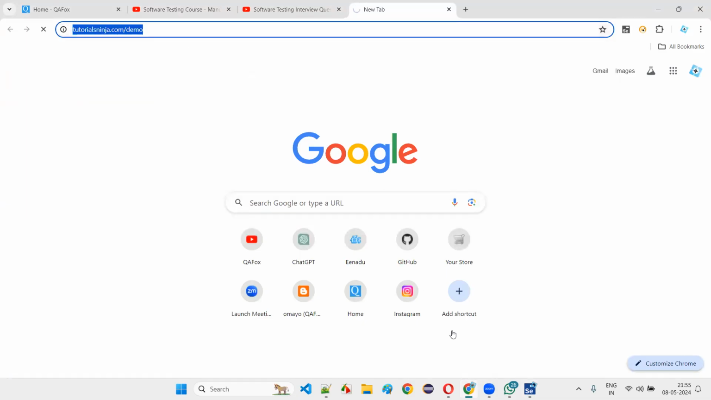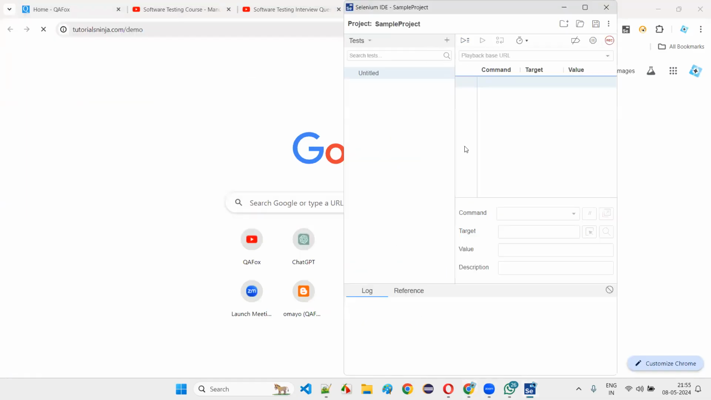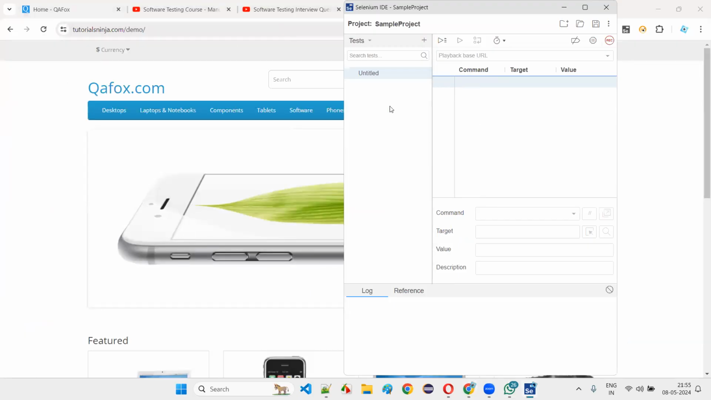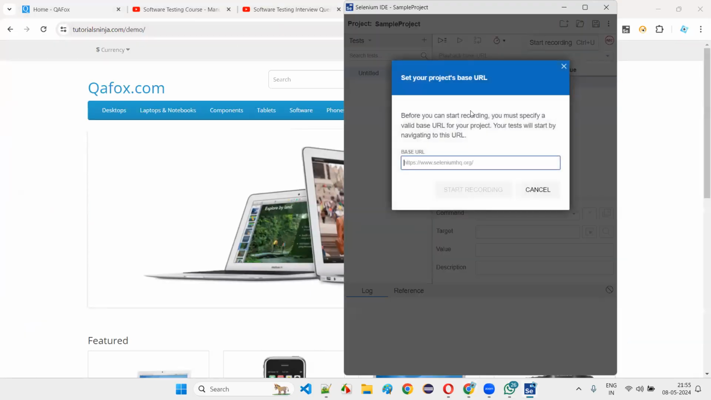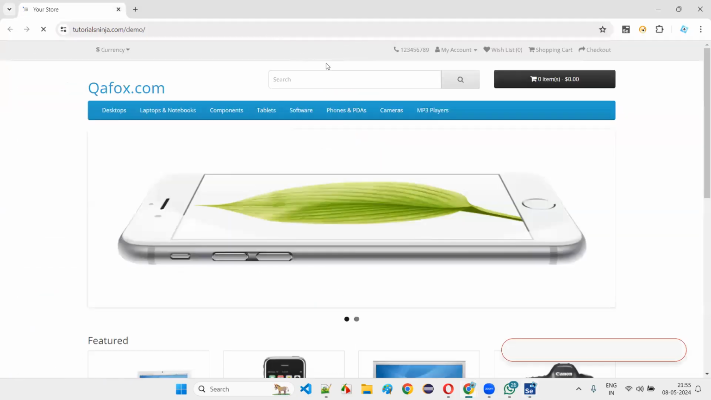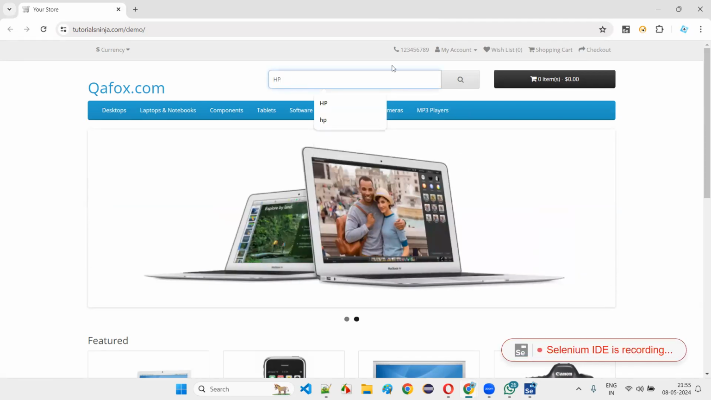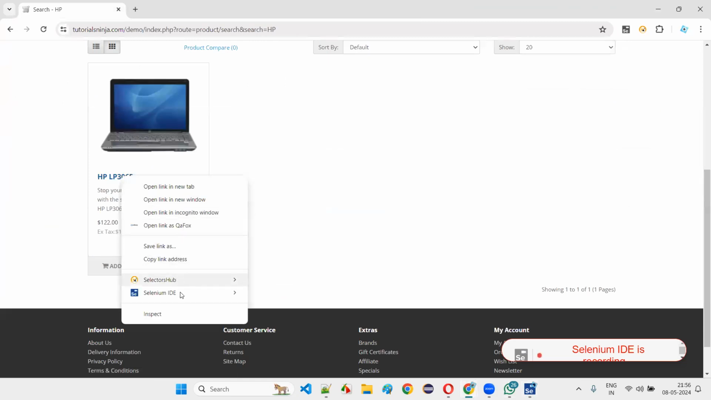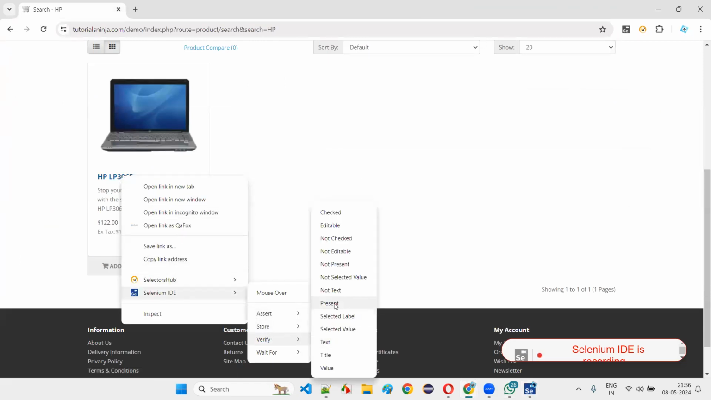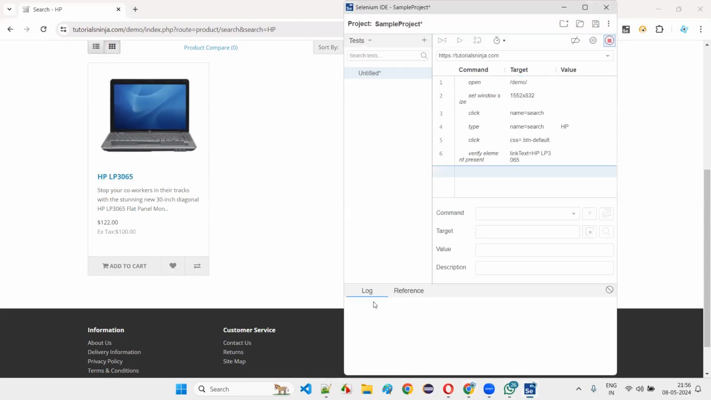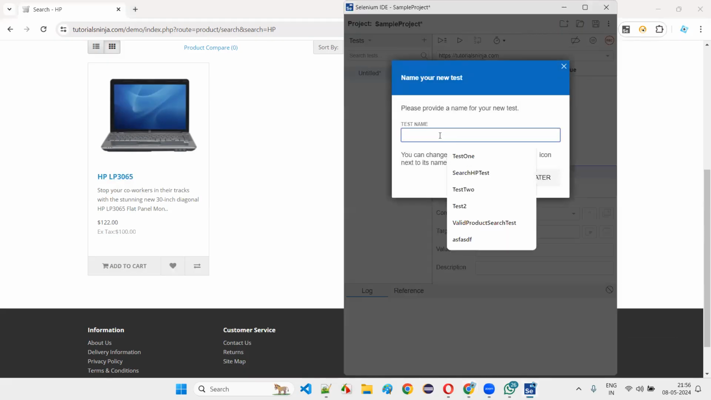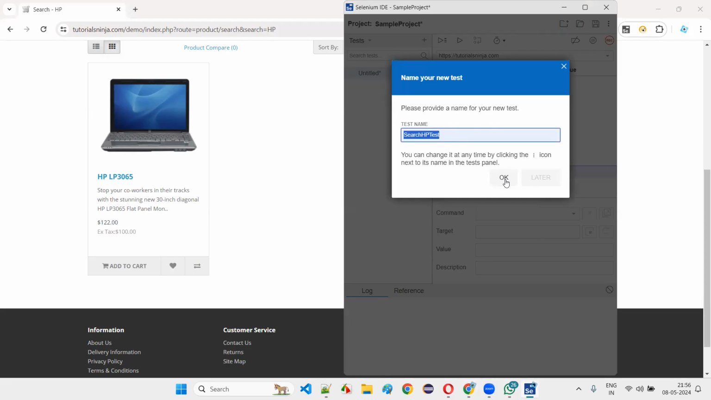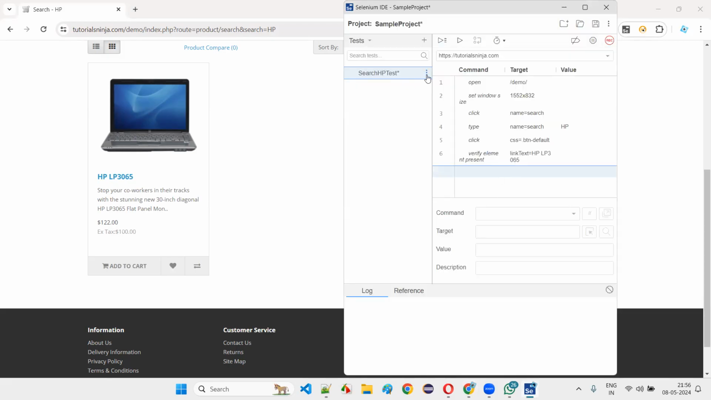tutorials.com/demo. One best place where I can use Selenium IDE is like this, guys. I'll give the application URL that I want to record, start recording, and maximize the browser. Then I'll click on this HP text and click on the search button. I'll go here, scroll down, right click and say Selenium IDE, verify present. All these things I covered yesterday, so I am fast here. Stop recording, give a test name, let's say search HP text, say OK. And here there are 3 dots, right?